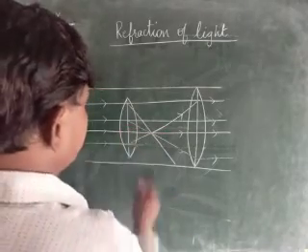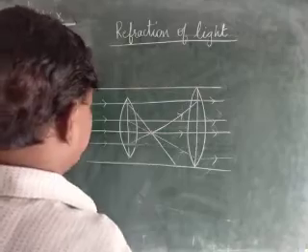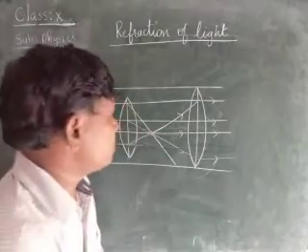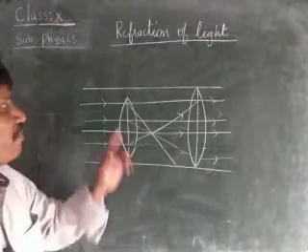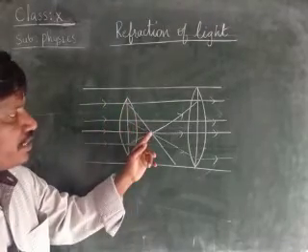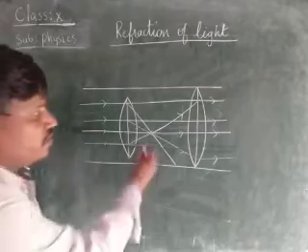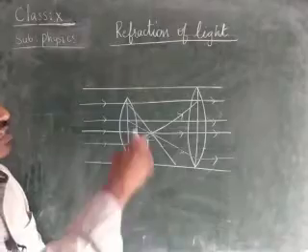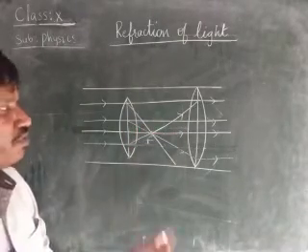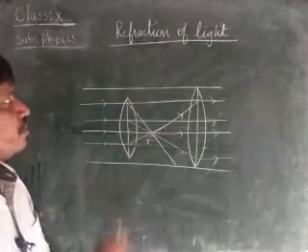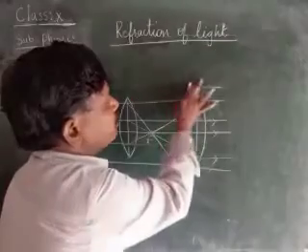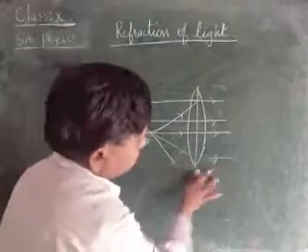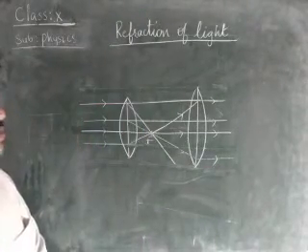This is the figure, children. Here is the focal point. The first rule in the rules for drawing the ray diagram is that whenever a light ray travels parallel to the principal axis, after refraction it passes through the focal point. Then when the light ray is passing through the focal point, it travels parallel to the principal axis. That is another rule, children. Therefore, here we are applying two rules. This is how we should draw the figure, children.